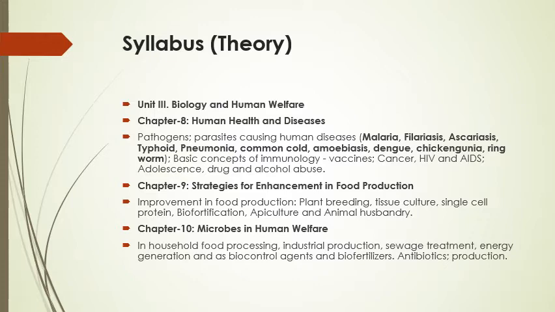And then chapter number 9, strategies for enhancement in food production. In this we will discuss how we can produce more and more food with the help of new technologies, new technical sciences, so that we can feed the huge population of India and other countries. So here basically we will discuss the agriculture point of view.